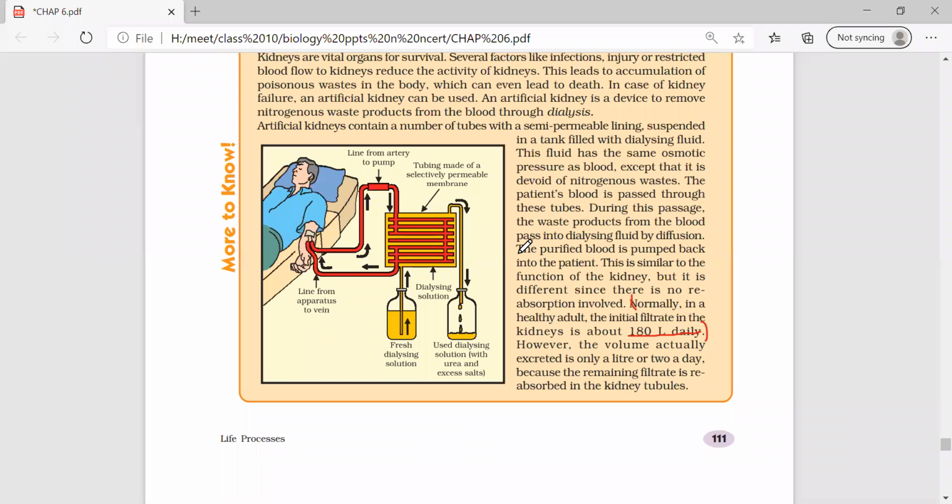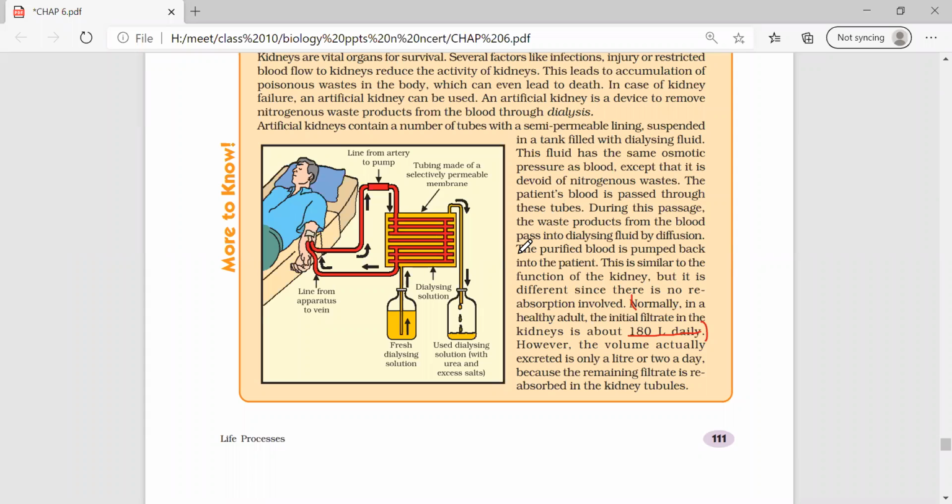Another point you did not know. Ma'am, it maintains the concentration of blood. Tubular reabsorption takes place. Okay, ma'am. Whereas in the artificial kidney, there is no reabsorption taking place, ma'am. Yes, that is the difference.